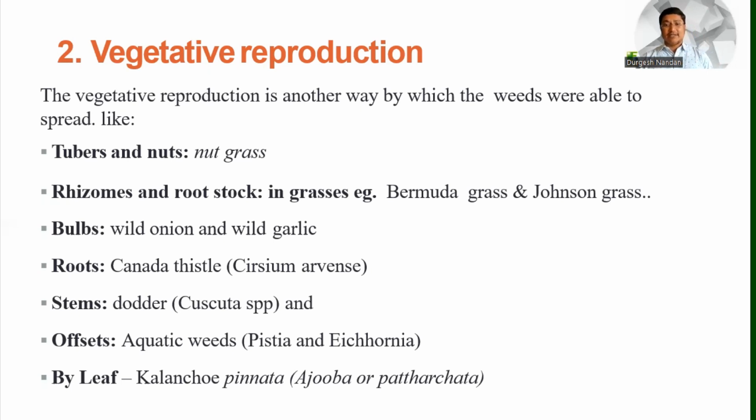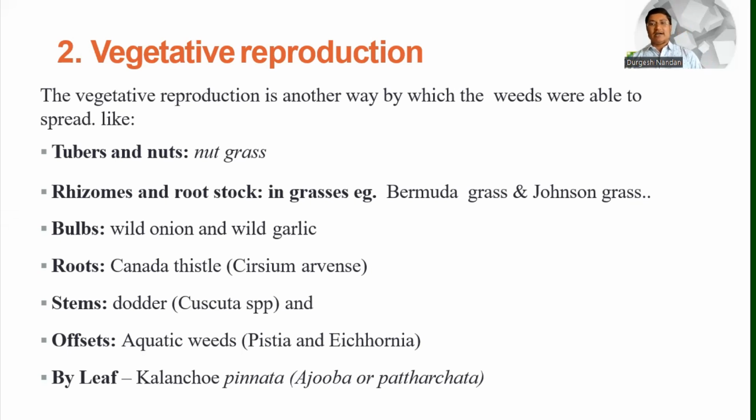By using the stems, they can produce offsets, so aquatic weeds, and by leaves, so is Kalanchoe pinnata, which is also known as Ajuba and Patharchata. Okay, so these are some weeds, but maybe some plants also have medicinal values.